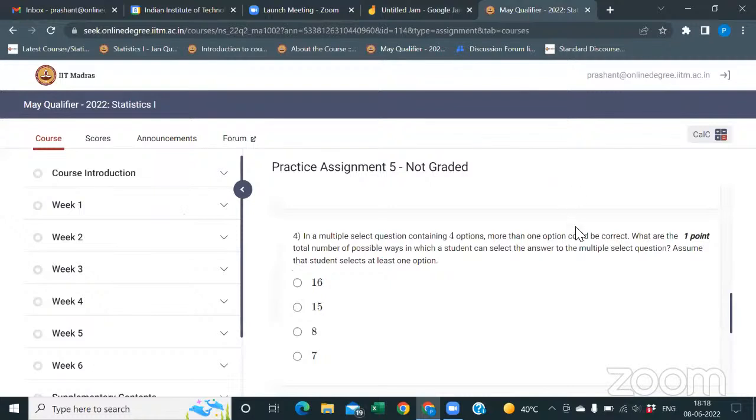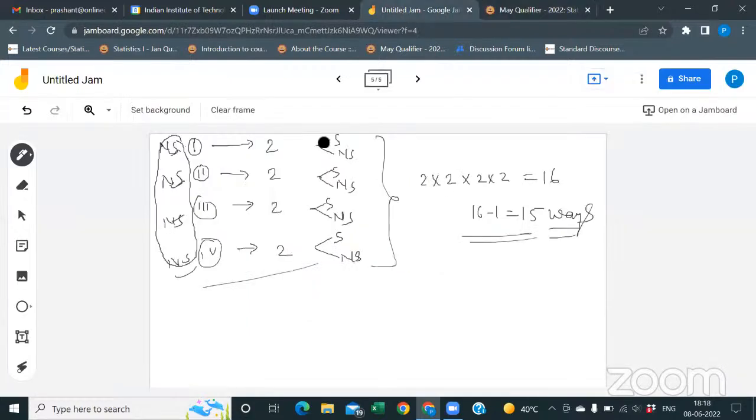Because if you see in the last question, it is asking, assume that students select at least one option. That means he has to select at least one option. That means we have to remove the way in which he does not select any option.